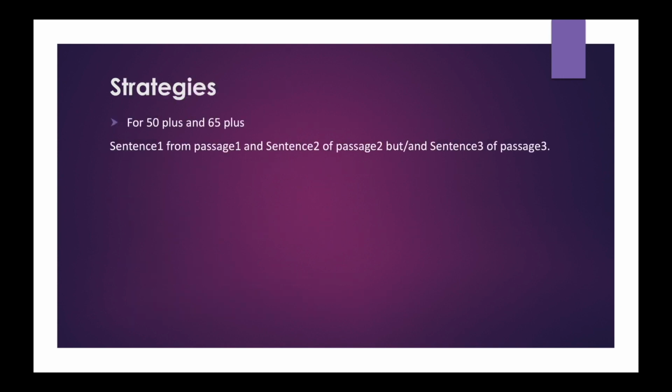Now we will look at the strategies. For 50 plus and 65 plus, we can use this strategy: sentence from passage 1 and sentence from passage 2, but sentence from passage 3. We should use either but or and based on the passage. Try to use complex and compound sentences to summarize the main point and its supporting details.